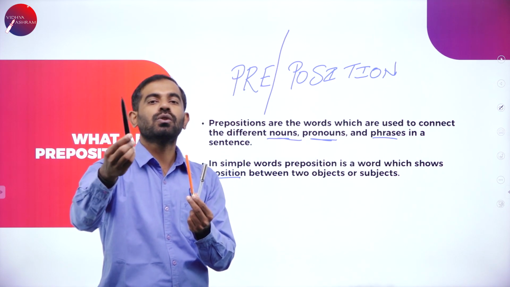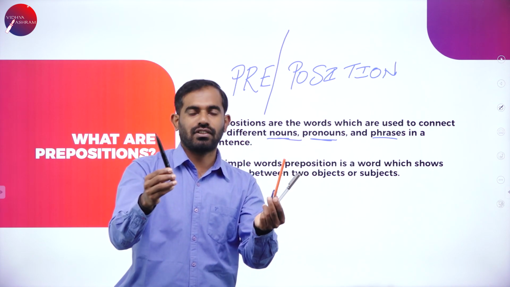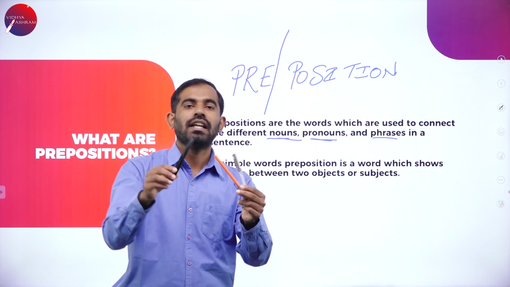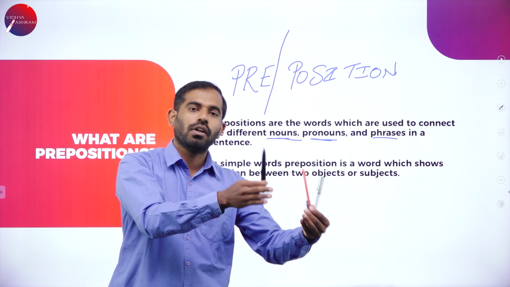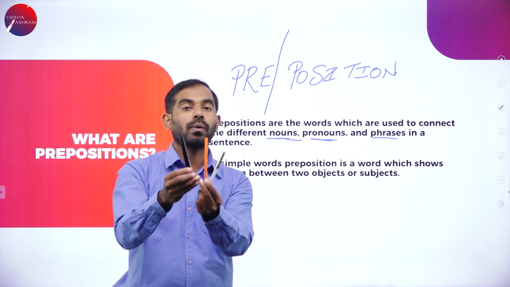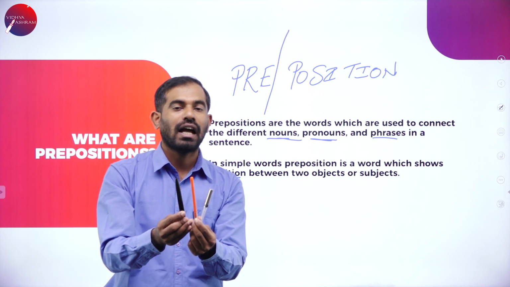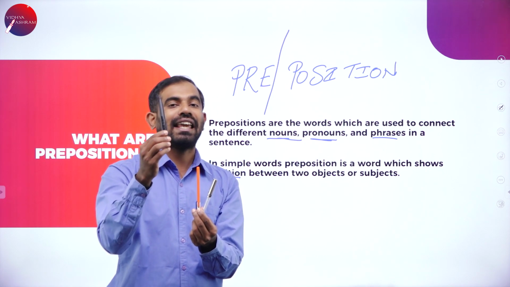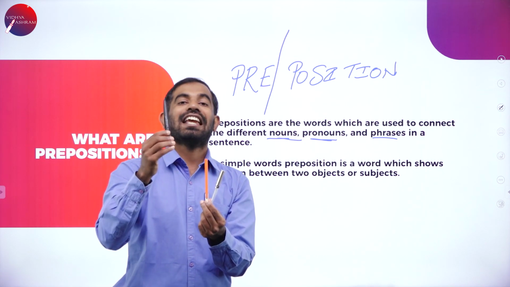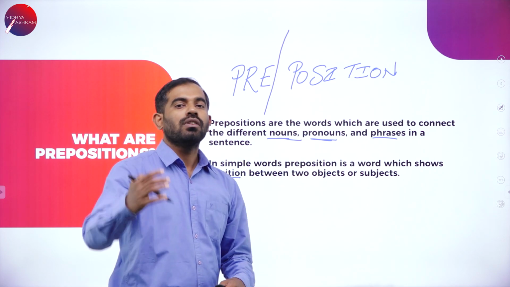And that's how you know that we are comparing two objects. Where is the object placed? Is it next to, before, under, below? I hope you are following. I'm just making use of simple objects here, and I'm giving you the simplest example and simplest explanation to make you understand prepositions. Now, let us move on.